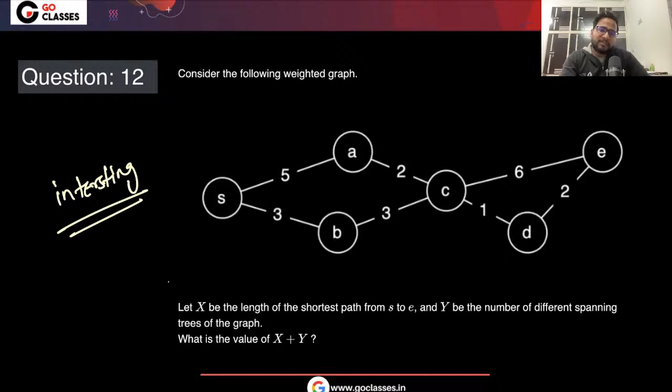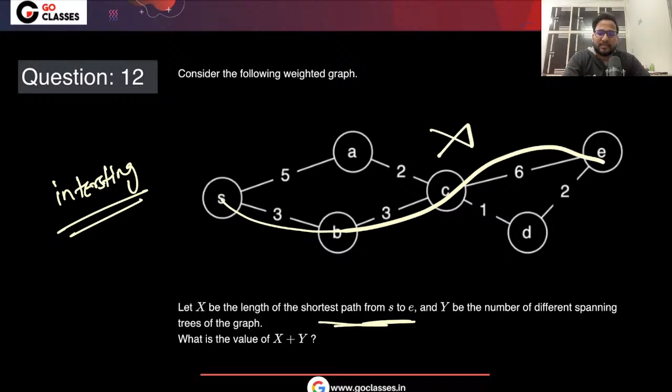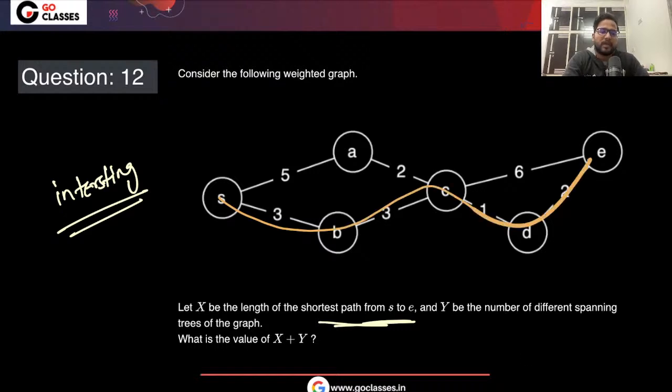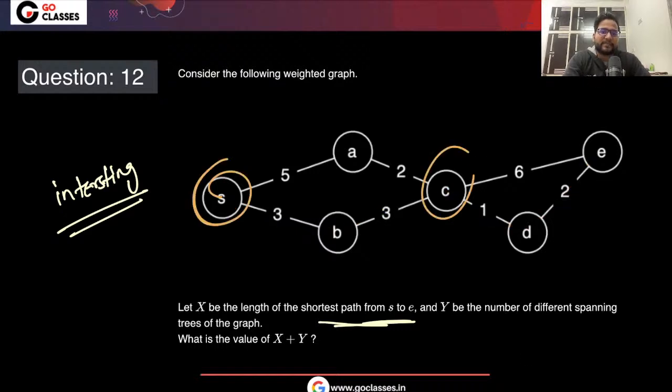In this question, they are saying let x be the length of the shortest path from S to E. Okay, let me use another color. You can easily see that this is the shortest. Why? Because from S to C there are two ways, and obviously you will go like this.